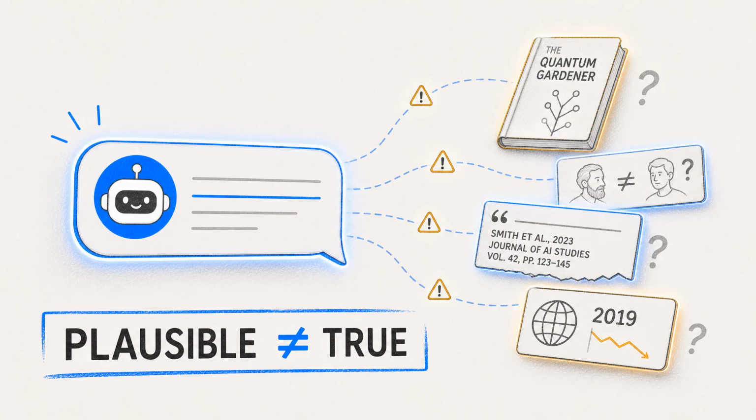When a chatbot gives a plausible but wrong answer, people often call it a hallucination. It might invent a book title, confuse two people, create a fake citation, or give an outdated fact. The model is still doing next token prediction. It is just predicting a believable continuation that is not true.